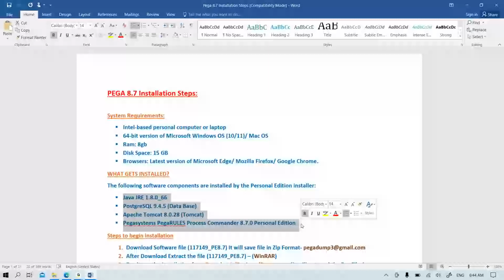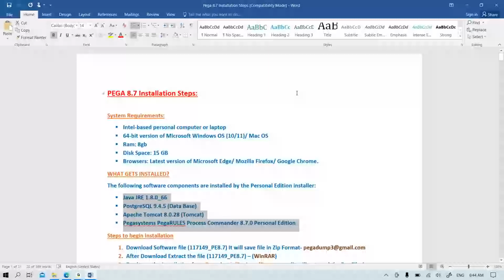If you already have a Java installation, or any database or server, don't worry, it will not conflict with them. Even if you install other servers, it will mostly not conflict. It will install as a separate package along with PRPC.